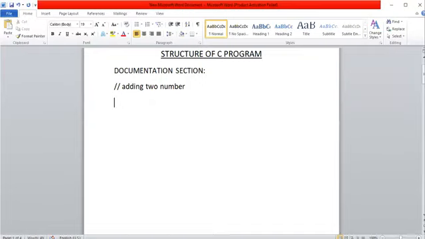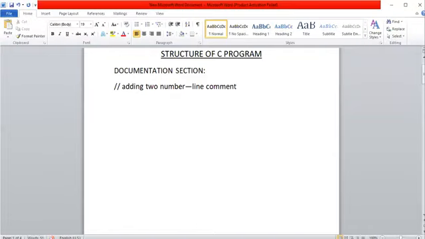This first one is called a line comment, because every line you should start with two forward slashes. If you start with two forward slashes, the compiler always treats it as a comment.